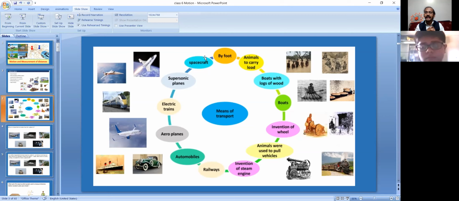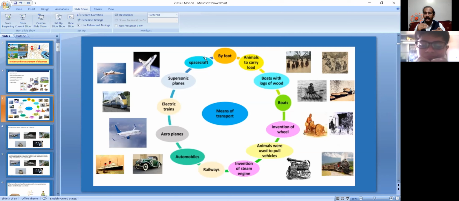Now later on, railways. Later on, automobiles, aeroplanes, electric trains, supersonic planes, spacecraft. So this is the way science and technology totally developed. Within fractions of seconds, we are going miles of kilometers. That is the way we implemented our science and technology for making things easy for us.